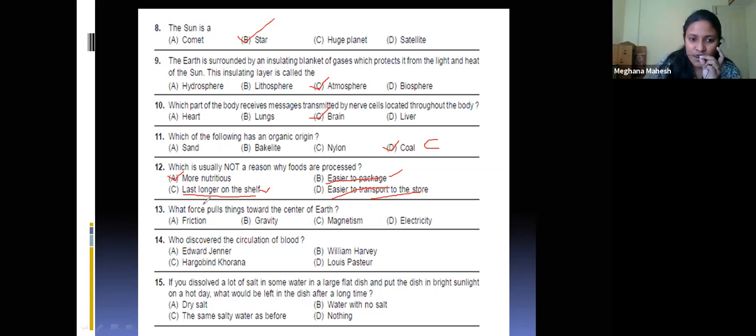Next, what force pulls things toward the center of the earth? Gravity. Gravity or the gravitational force towards the earth. Next, who discovered the circulation of the blood? Edward Jenner. I think Edward Jenner discovered some vaccine, right, for chicken pox.